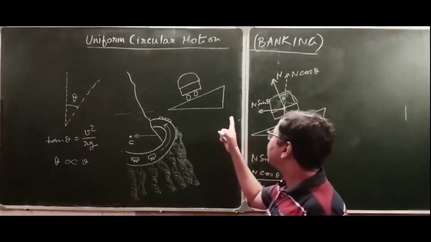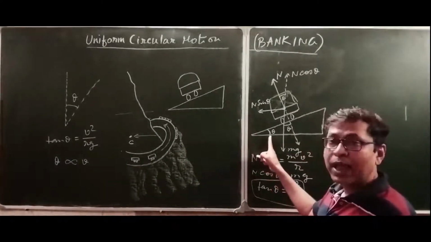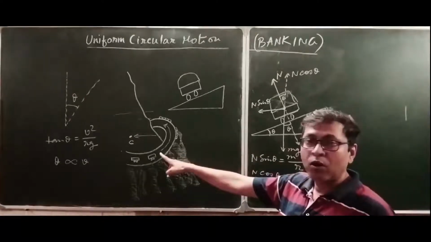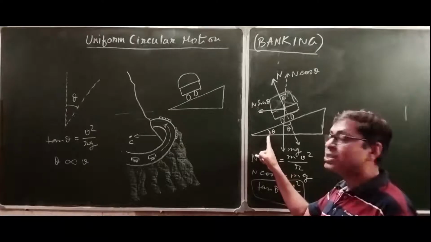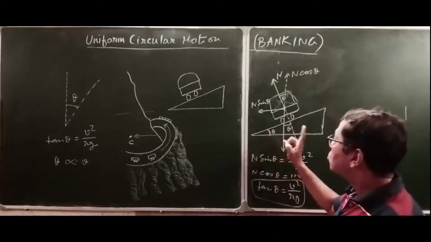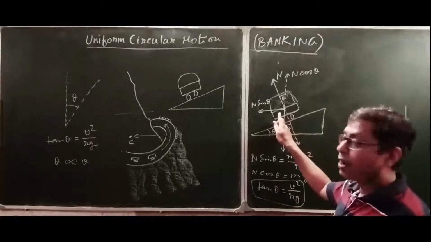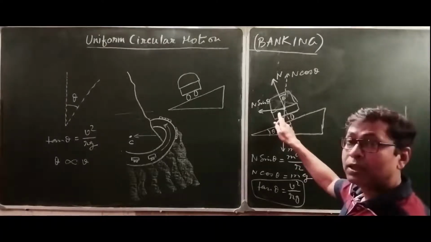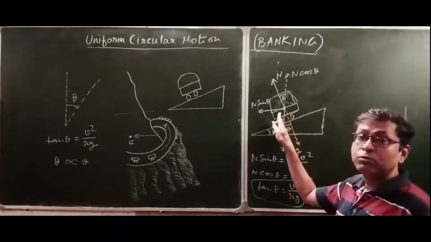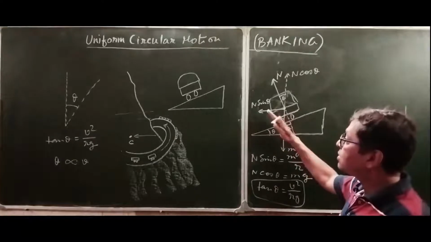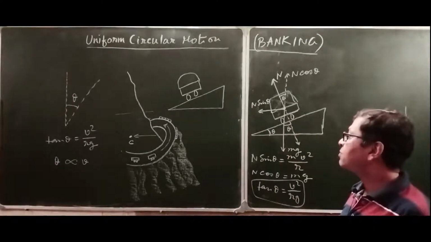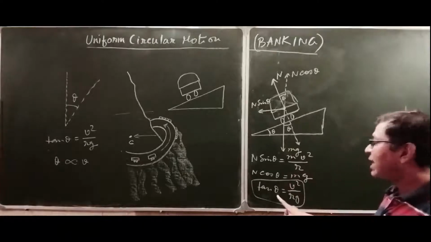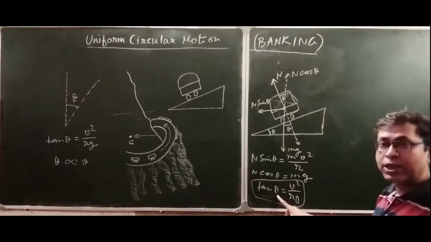In this case, the road has been constructed already, making a fixed angle. So the leaning angle of the car by which it leans towards the center is made fixed automatically. That means in this case theta is already constant.